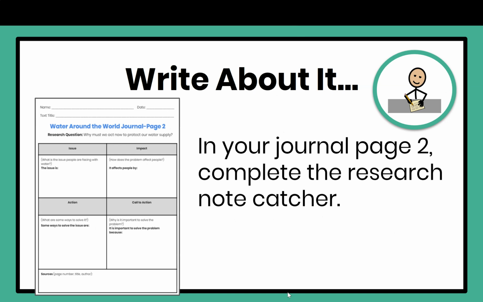Now, let's write about these questions and record your ideas in your journal. On page 2, complete the research note catcher. Again, the questions are: what is the issue people are facing with water? How does the problem affect people? What are some ways to solve the problem? And why is it important to solve the problem? And then record the title and author of the article you've just read.